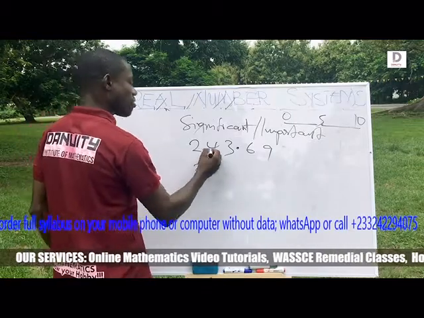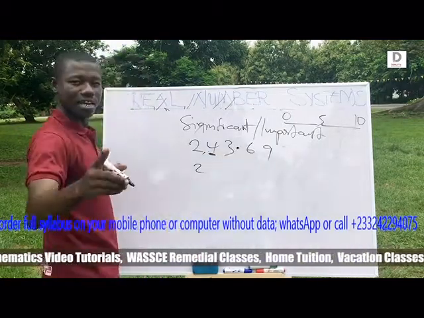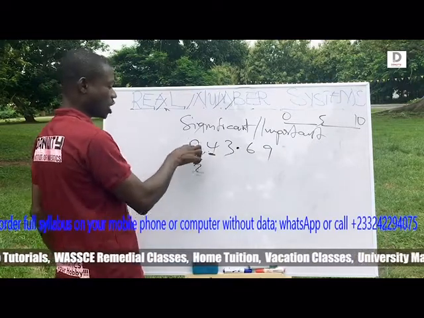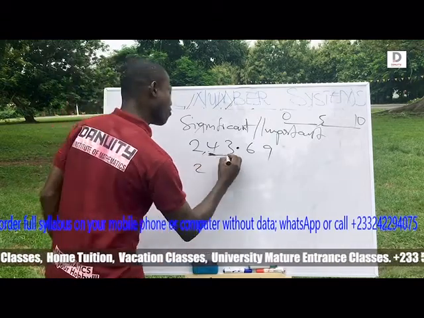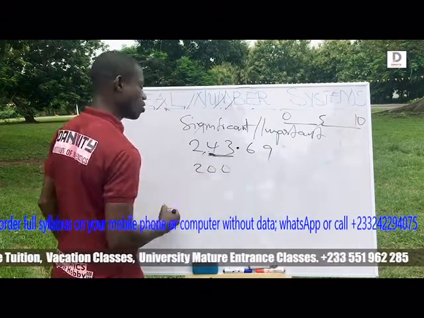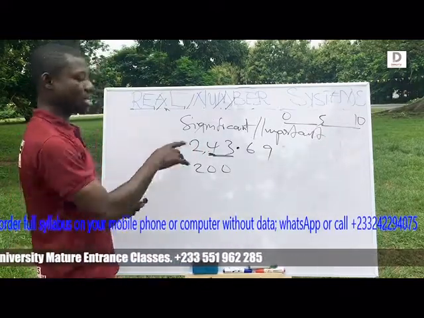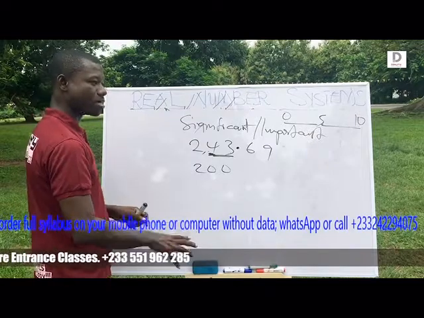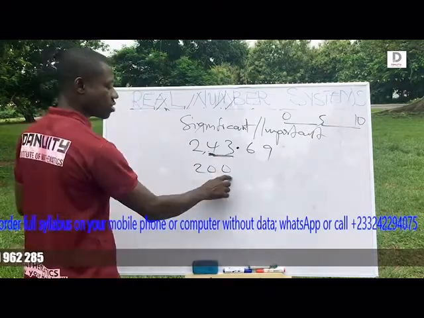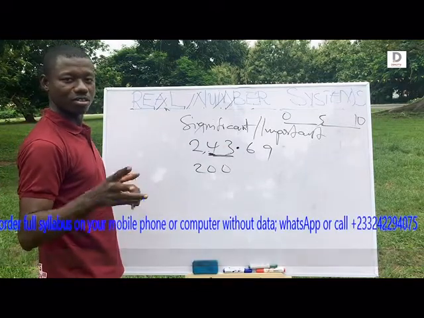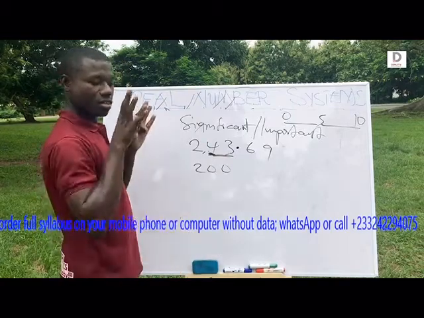So if you round and the rest of the figures are whole numbers, if the whole numbers come before the decimal point, you turn them to what? 0. So this one cannot change this one because it's not up to 5. So you remain with 1 significant figure. But from here to here, you change them to 0. So you get 200 and throw the decimals away. As for decimals, you throw them away, as you saw in the earlier example. But when they are whole numbers, change them to 0 so that the 200 will not be missing. It's in hundreds, so you must maintain the value 243. So when you round, it becomes 200 to 1 significant figure.